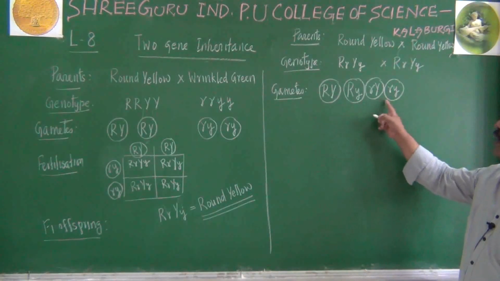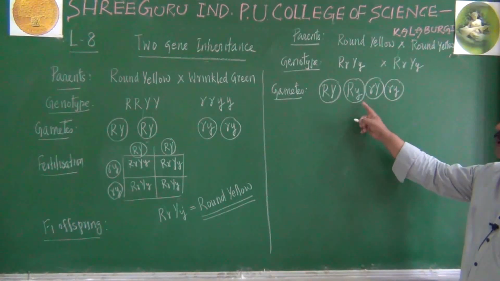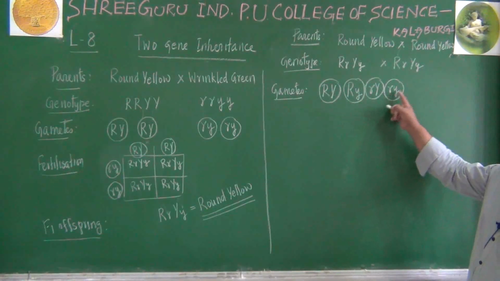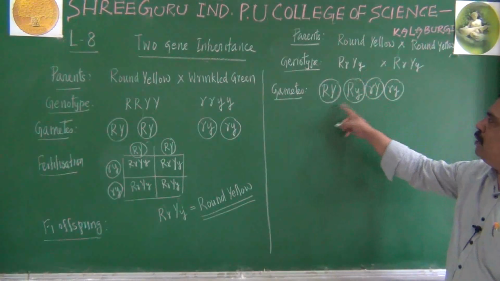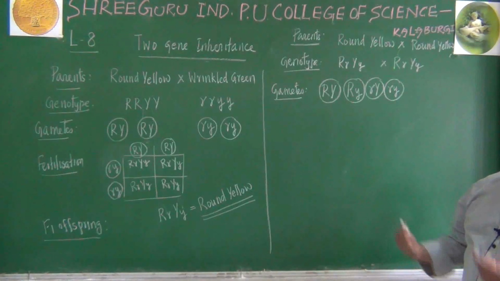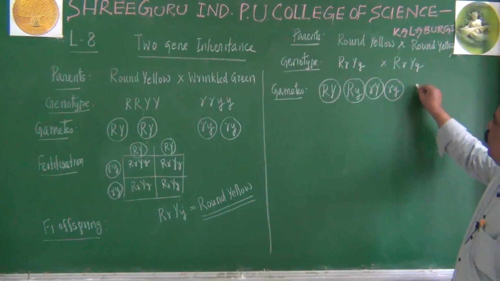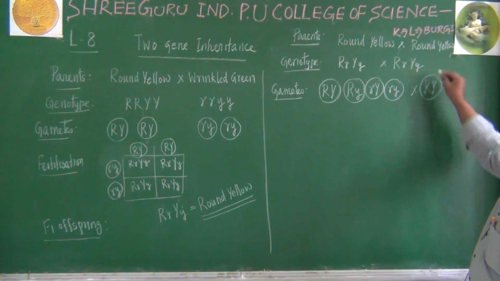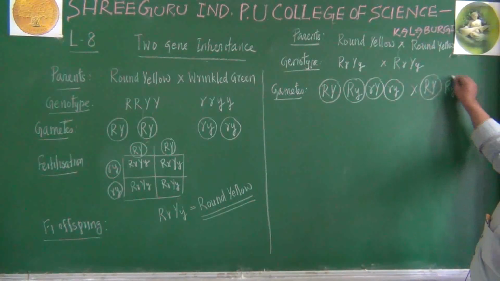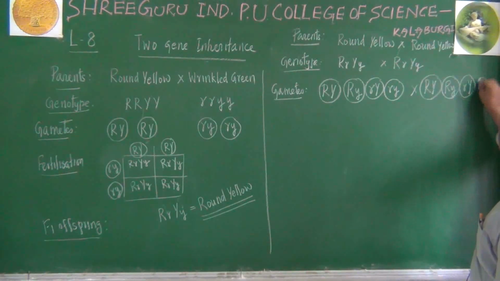4 types of male gametes are possible here. Capital R, capital Y, capital R, small y, small r, capital Y, and small r, small y. For each parent, this is the male parent, 4 male gametes, 4 pollen grains, or 4 types of anthrozoids. What about female gamete? It will also be capital R, capital Y, capital R, small y, small r, capital Y, and small r, small y.